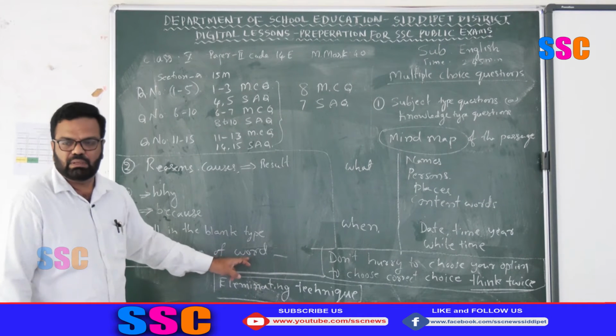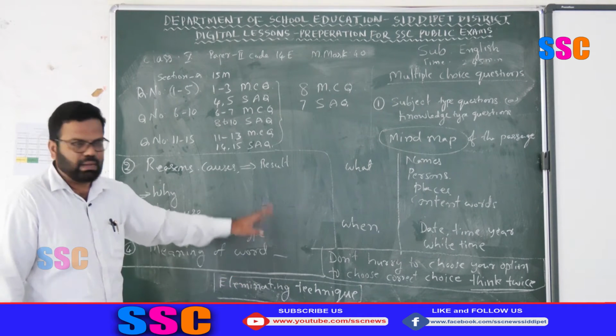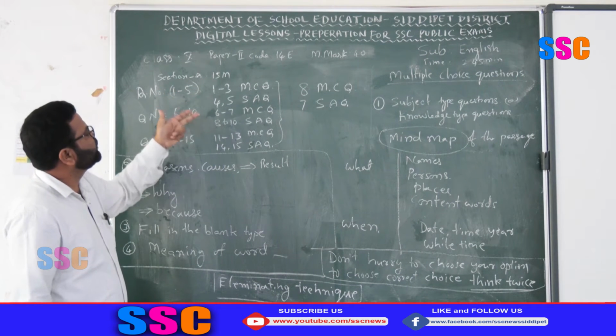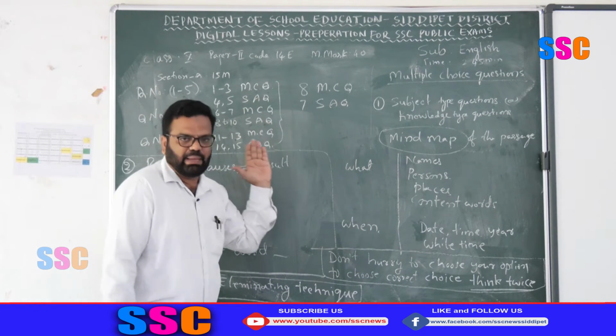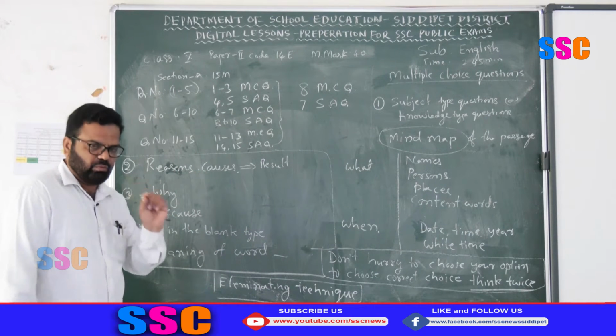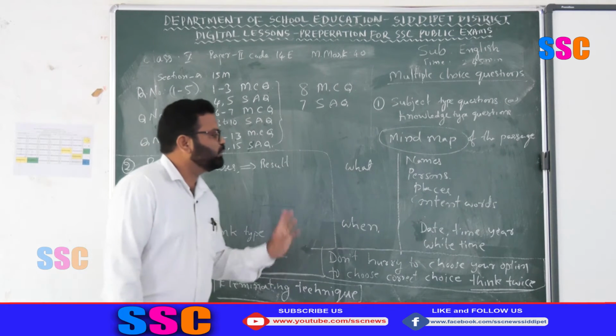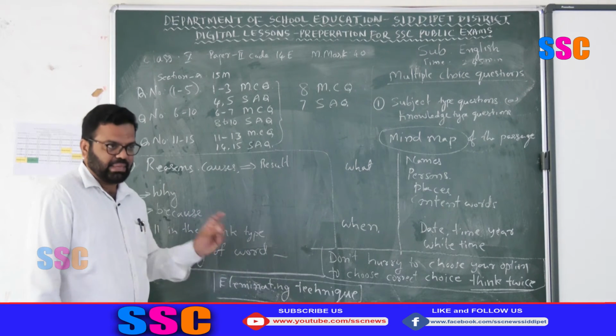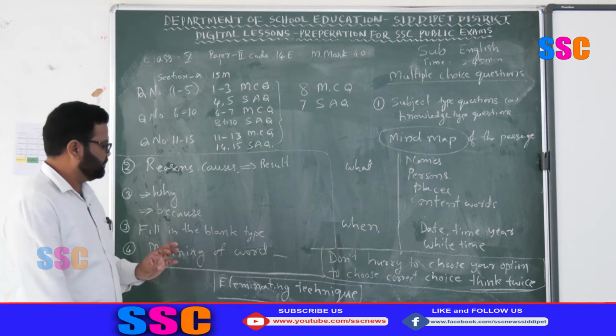Then meaning of a word is sometimes asked. Like this, total 8 multiple choice questions are asked. But one thing you remember: don't hurry to choose your option. To choose the correct one, think twice and write.